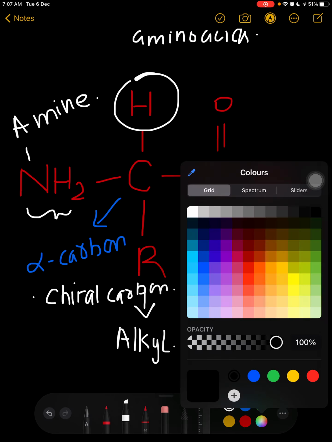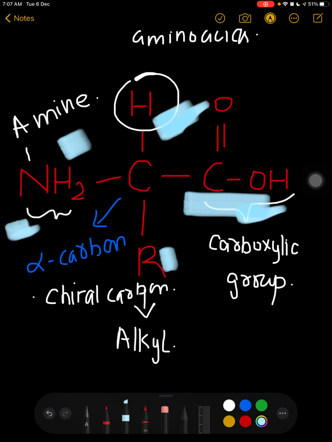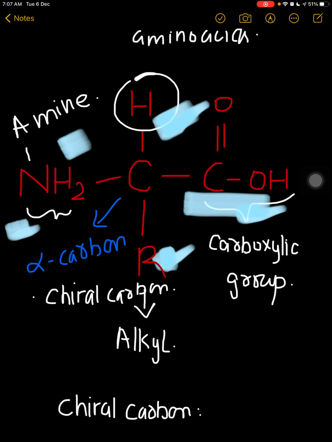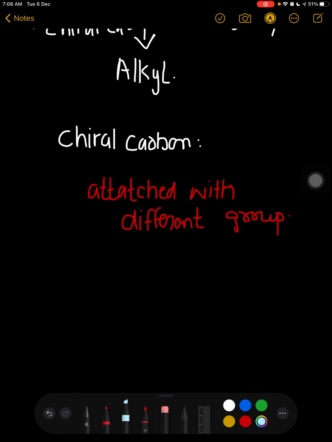This is another group, this is another group, this is another group, and this is another group, right? These four are having different groups. The alpha carbon in the middle is attached with different groups. Here we are having COOH, here we are having H, here we are having NH2, and here it is R. So the carbon is known as chiral carbon because it is attached with different kinds of groups. All the amino acids are having chiral carbon except one amino acid, which is known as glycine.